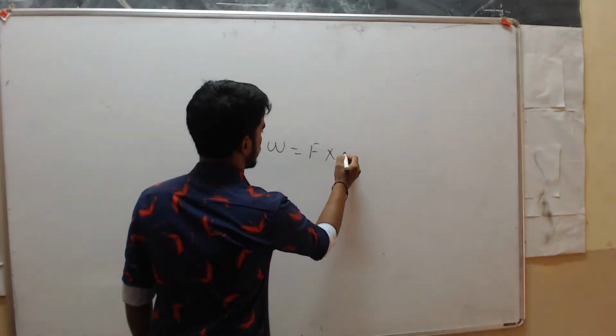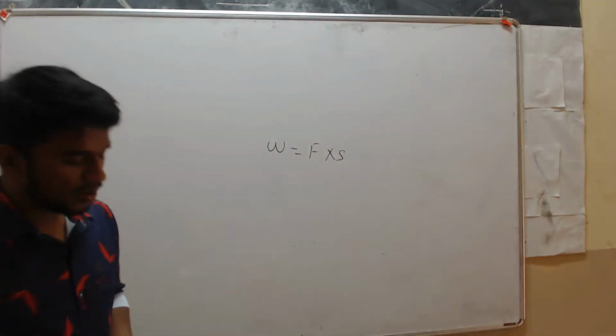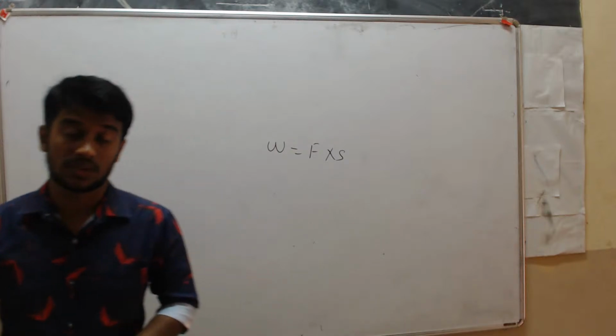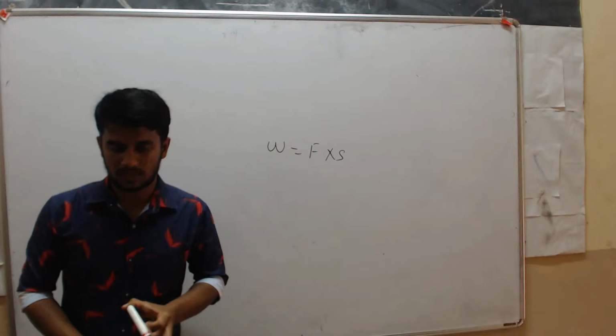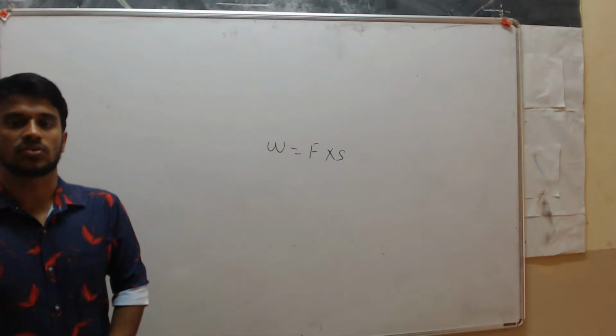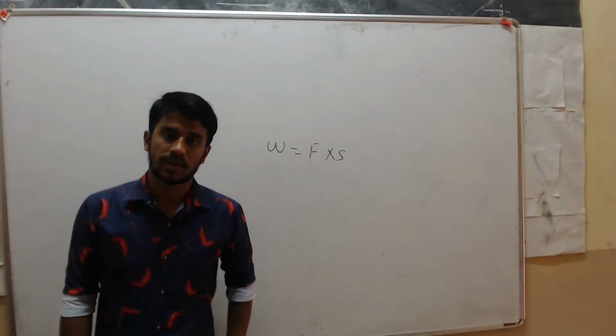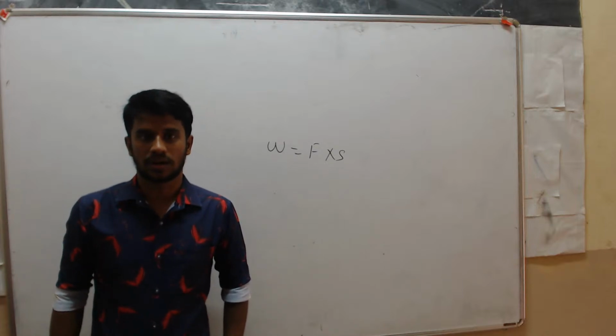force into displacement. Here W represents the work done, F represents the force and S represents the displacement. When you multiply the applied force and the displacement covered by that object, you will get the work done.